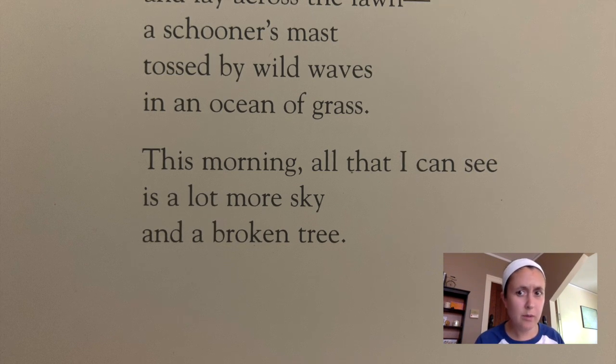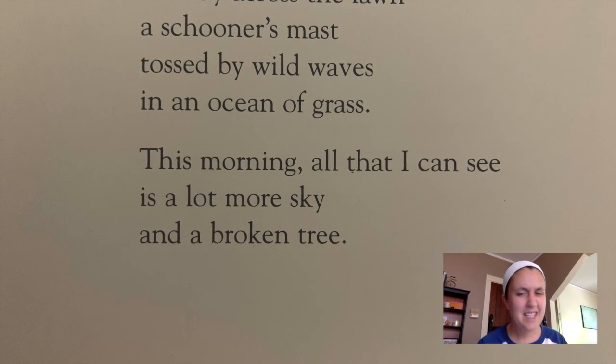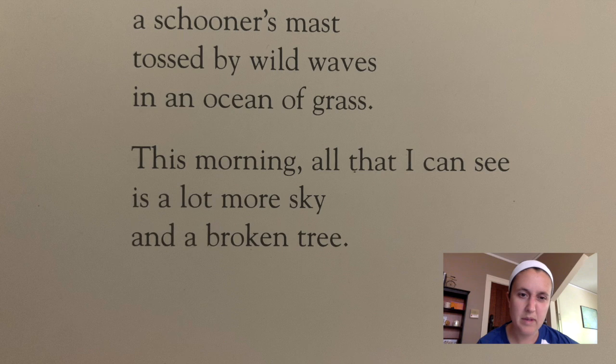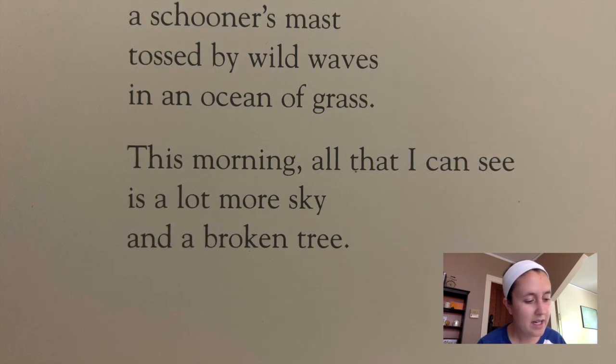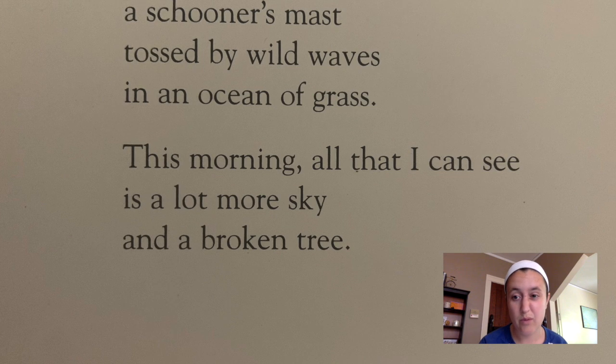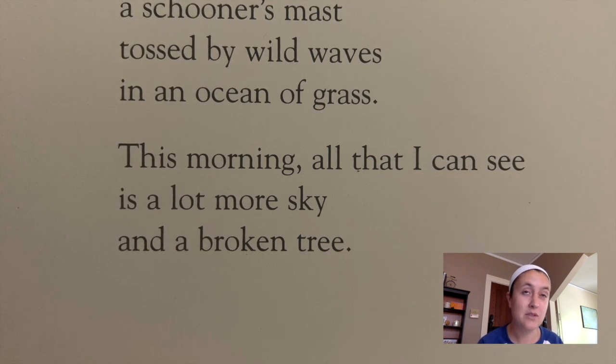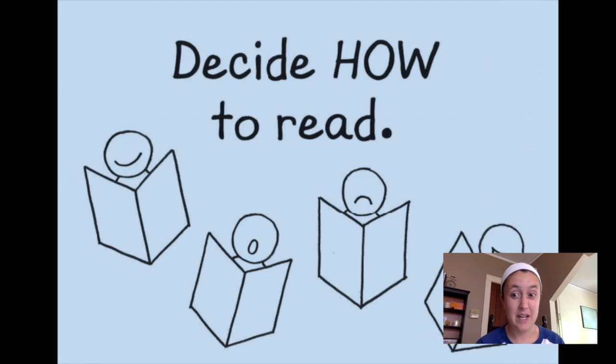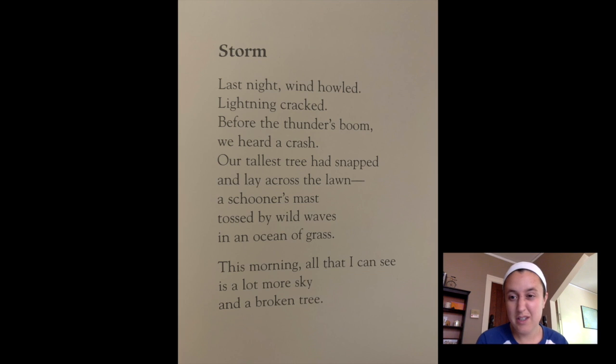Now, I think that sounded a little bit better than my bright and bubbly voice, but I'm thinking about the ending there, and I don't know if that ending still has that dark and stormy feel. It's talking about how in the morning they noticed the tree had been broken. And when I see a tree after a big storm in my neighborhood that has fallen to the ground, it makes me feel sad. So I need to make a choice about how I want to read this poem, because it may have more than one expression. I think the first stanza I'm going to read with that dark and dreary, stormy voice. And then at the end, I'm going to change to a sadder tone to match the mood of what it's talking about.